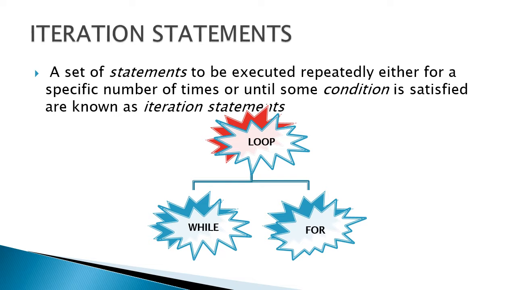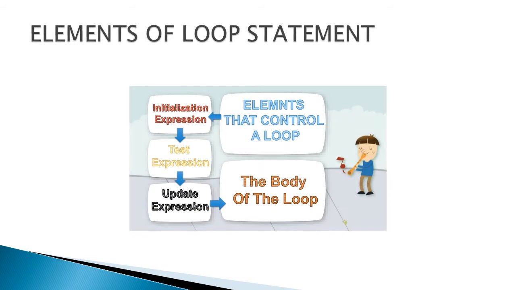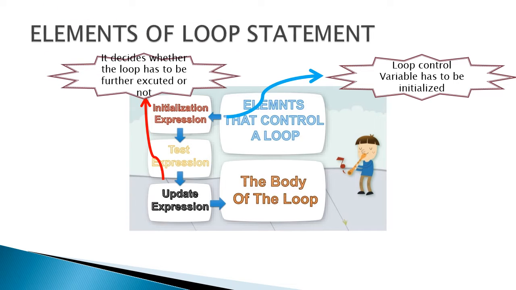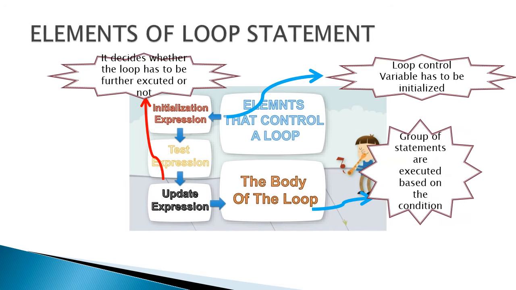In Python, there are two loop statements, while and for. First, you have to initialize the expression. That means the loop control variable should be initialized before starting the loop. Next, the test expression: based on the condition, the group of statements will be executed repeatedly. So whether the loop continues or not is decided by the test expression. If it is true, then the body of the loop will be executed.